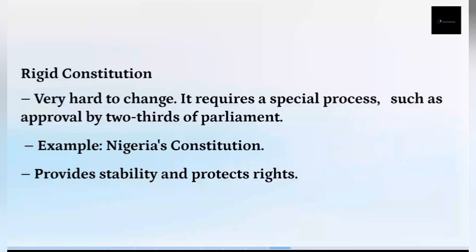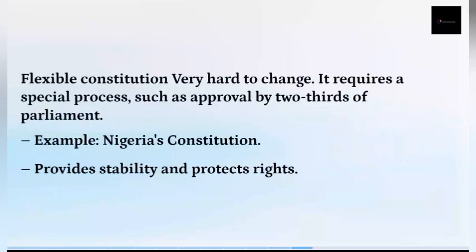Two-thirds of the parliament. Then the rigid constitution is very hard to change. It requires a special process, just approval of two-thirds of the parliament. Example, the Nigerian constitution, like we said before.